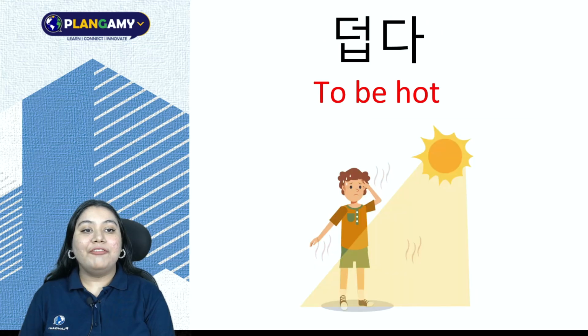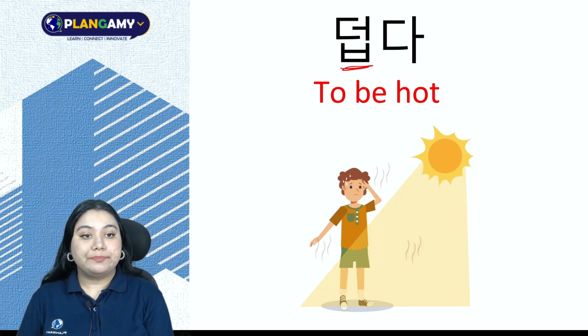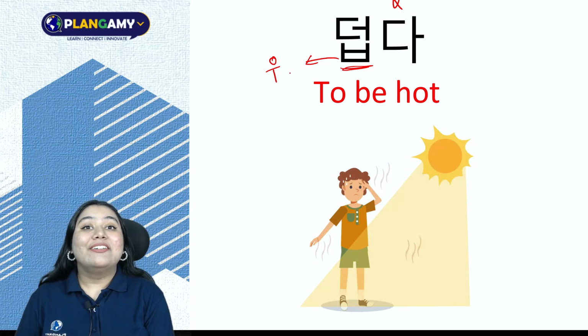Next we have 덥다. 덥다 is to be hot. Now you need to know that verbs and adjectives ending with this letter, of course after eliminating 다, change ㅂ to 우 when we add endings to it. So when we add grammar to it, ㅂ changes to 우. So 아요, 어요, 해요. Let's see how that will be.